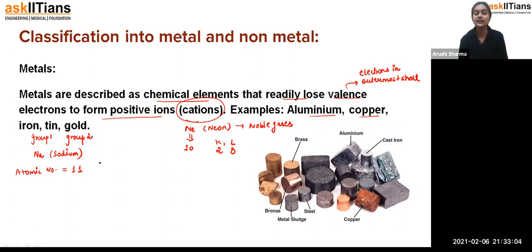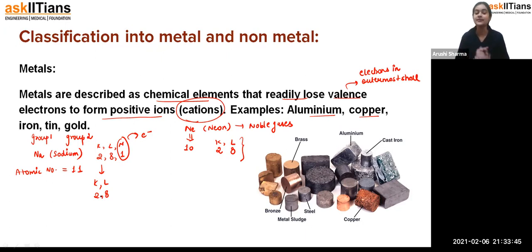But if I see sodium, it is 2, 8, 1 for K, L, M. Now if we compare sodium with neon, we observe that the noble gas is very stable when its octet is complete at 8. But if sodium loses this one electron, it will also occupy the state of 2 and 8, just similar to neon. That means sodium also becomes very stable in nature. That's how every element tries to occupy a stable configuration, so that they are also stable as the noble gases are.